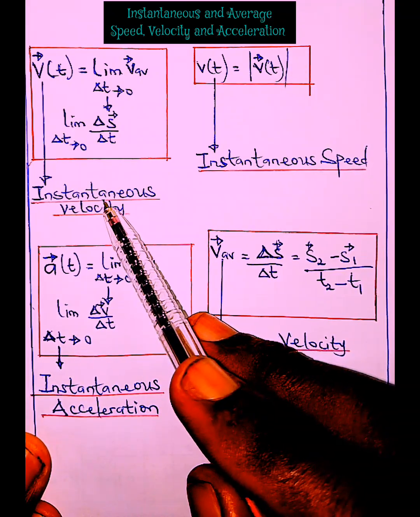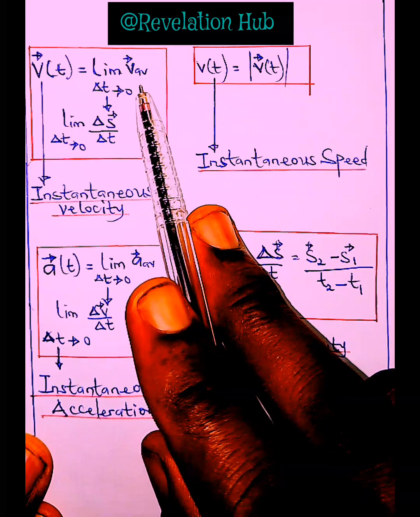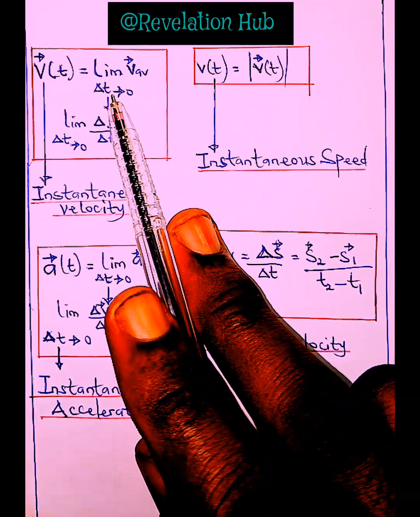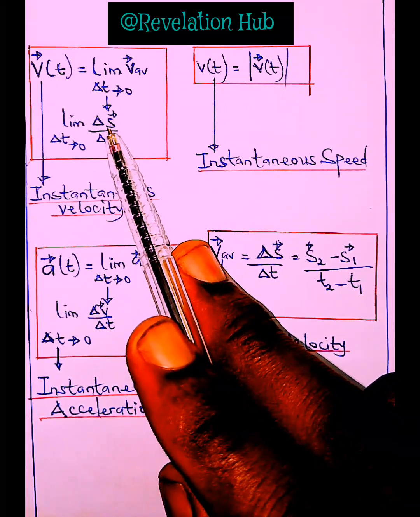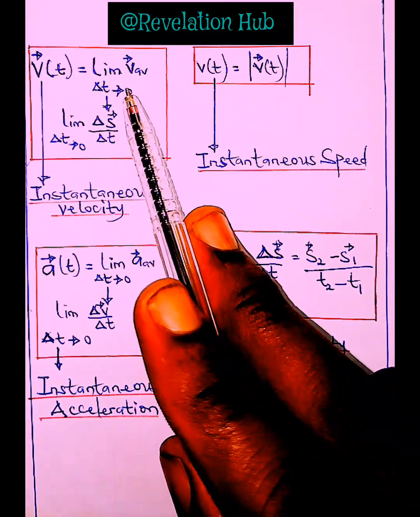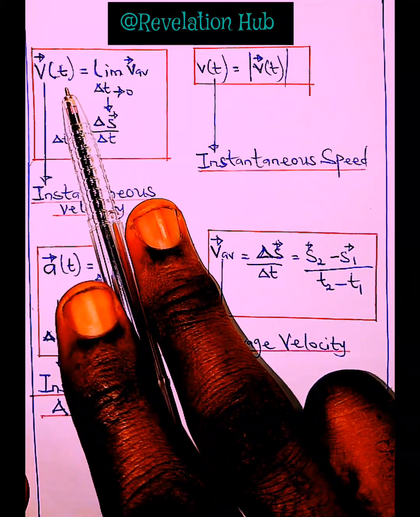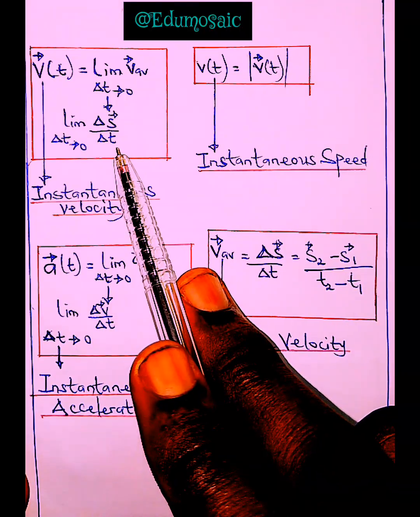What is instantaneous velocity? Instantaneous velocity, or the velocity of a body at a given instant, is simply the limit of the average velocity of that given body as time taken approaches zero. So we're simply talking about the limit of the change in displacement. And don't forget, these are all vector quantities. Velocity is a vector quantity. Displacement also is a vector quantity, but time is not. Time is a scalar quantity.